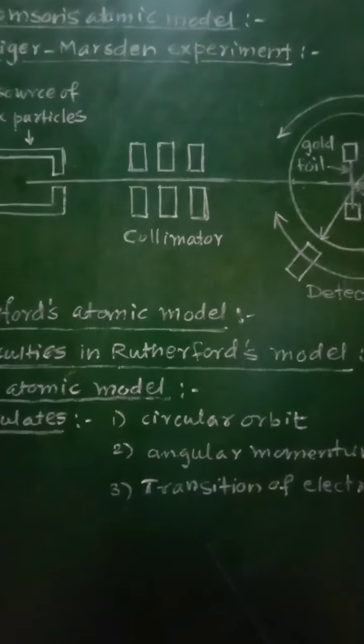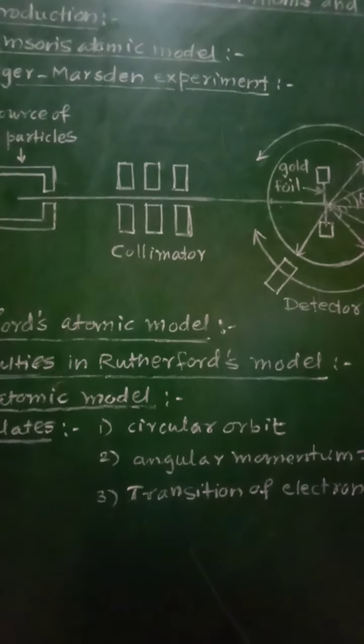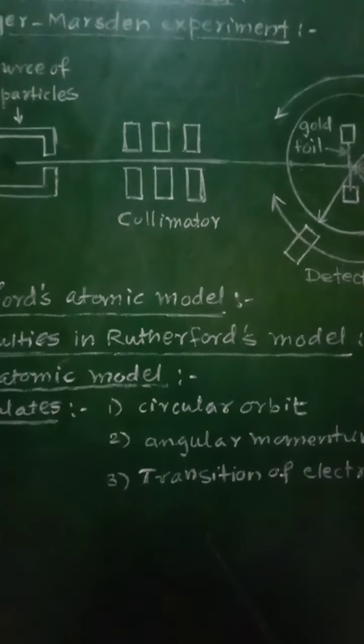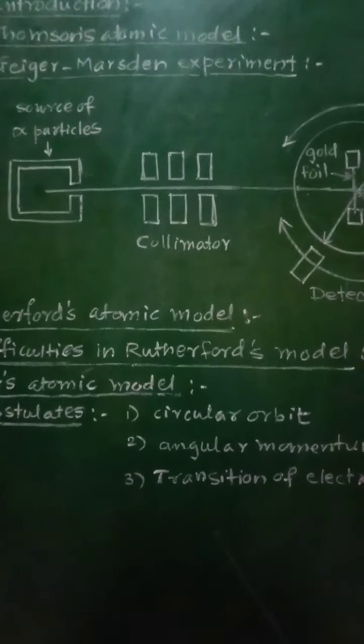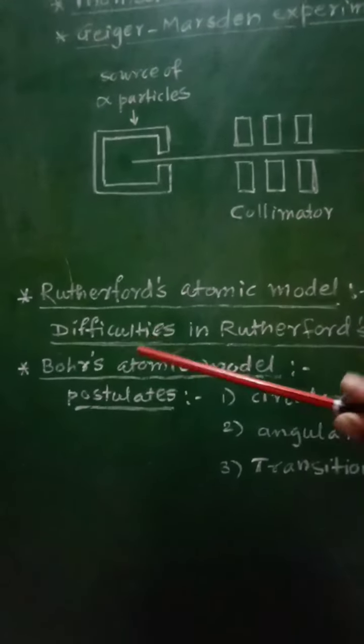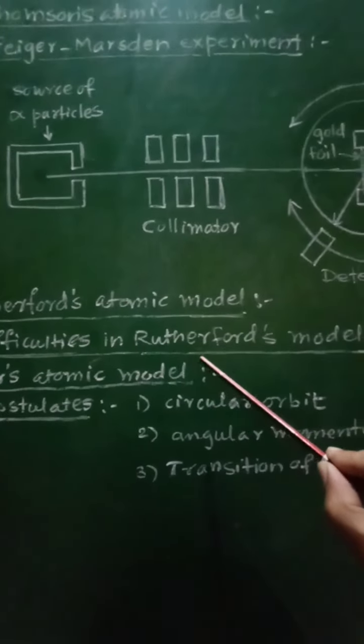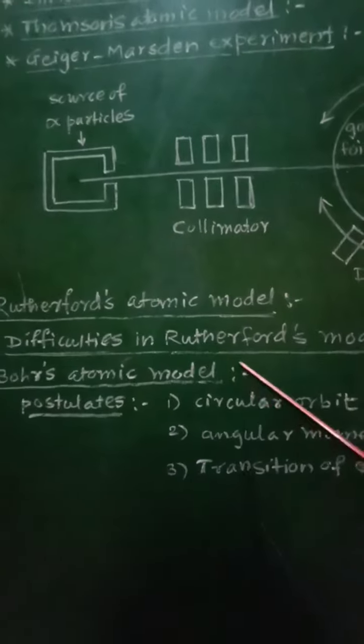Though force is applied on the atom or the nucleus, the positively charged particles are not emitted from it due to the heavy mass of that nucleus. But Rutherford's atomic model has some difficulties. So let us see what the difficulties in Rutherford's model are.